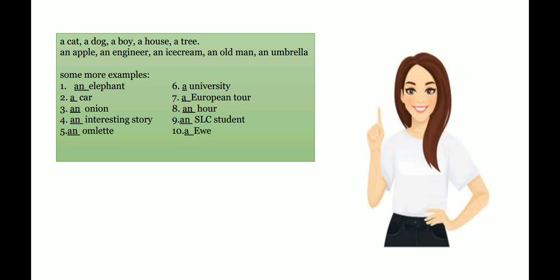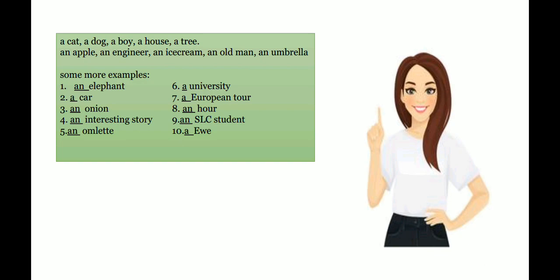Let's see some more examples. An elephant, a car, an onion, an interesting story, an omelette, a university, a European tour, an hour, an SLC student, a you. Among all these 10 words, I want to focus you on 6 to 10 because it's a little tricky. Number 6 is a university.